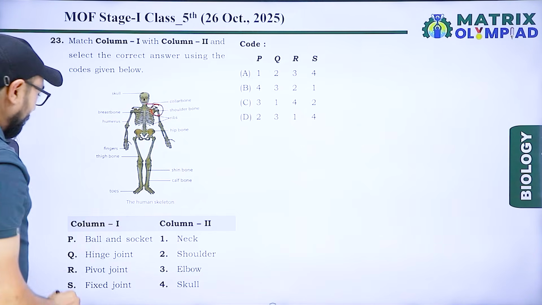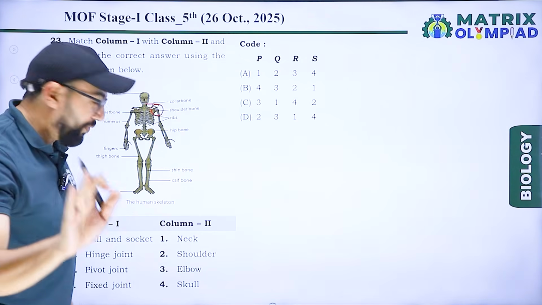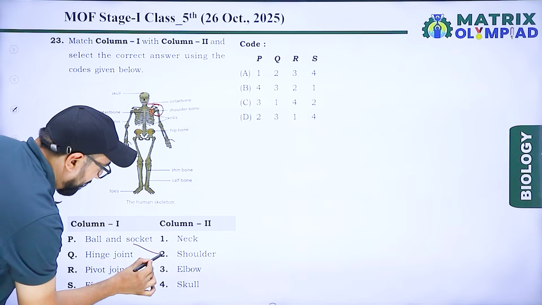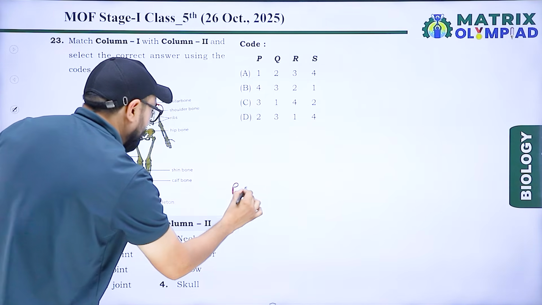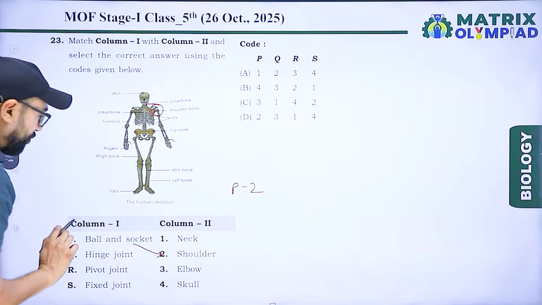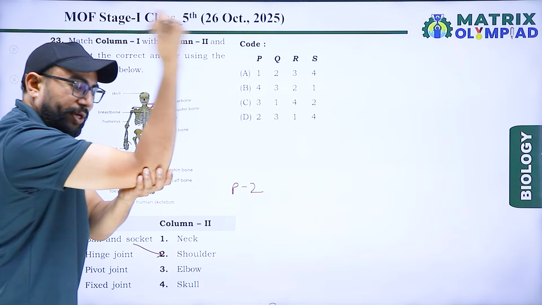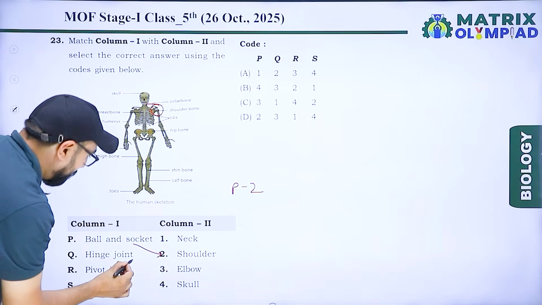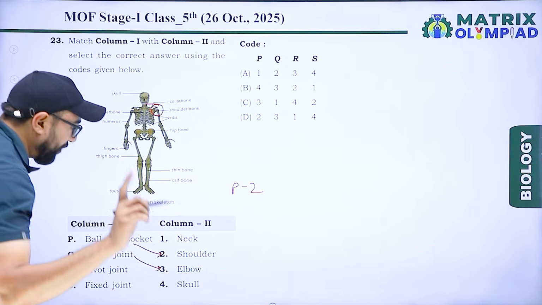So our right matching for this is ball and socket for shoulder. So P matches with second. Hinge joint. This joint is called hinge joint, present at the elbow.